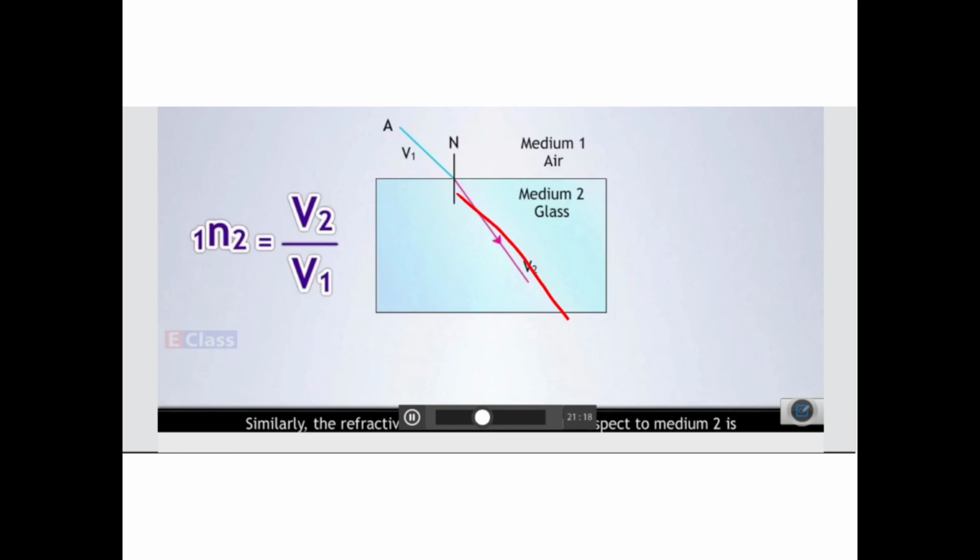So children, now see, this is the denser medium and air is the rarer medium, so it will go away from the normal, right? And third, children, when the light ray is incident normally, straight, perpendicular to the boundary of two media, then it will not undergo any type of change.